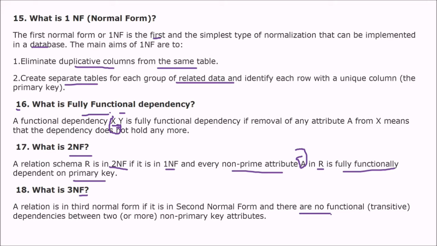There is no functional or transitive dependency between two or more non-key attributes. Again, there is no transitive dependency between two or more non-primary key attributes. And transitive means A to B, B to C, that means A to C. That is, if B is functionally dependent on A and C is functionally dependent on B, that means C is functionally dependent on A. This kind of transitivity should not be there between two non-primary key attributes.